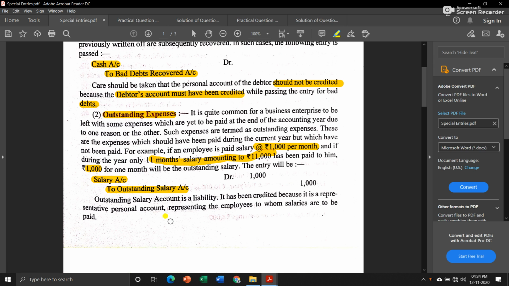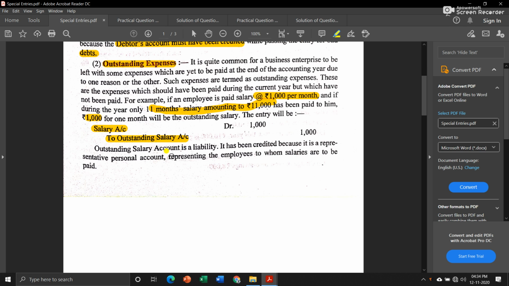Now you have to remember how you are supposed to pass the journal entry for each case. Basically for outstanding salary, or anything that is outstanding, you have to pass a similar journal entry. Suppose it was outstanding wages, then the entry will be wages account debited to outstanding wages account. Now outstanding salary account is our liability. It has been credited because it is a representative personal account.